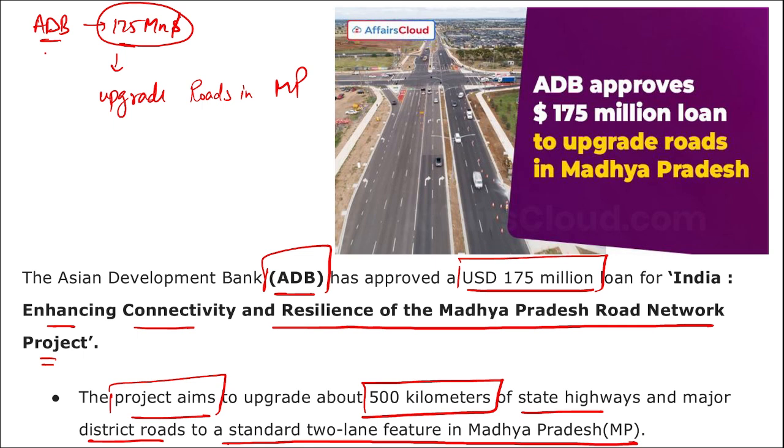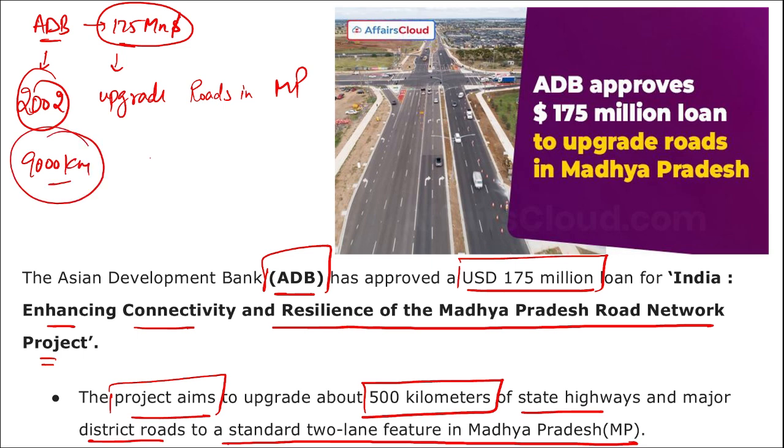So, how much amount has been provided? $175 million has been provided to Madhya Pradesh by Asian Development Bank. And remember, Asian Development Bank has been supporting the development of road networks in Madhya Pradesh since 2002, and has so far upgraded more than 9,000 kilometers of state highways and major district roads.